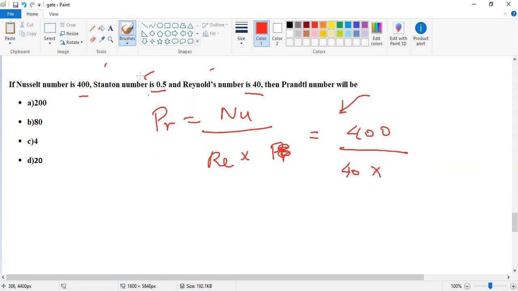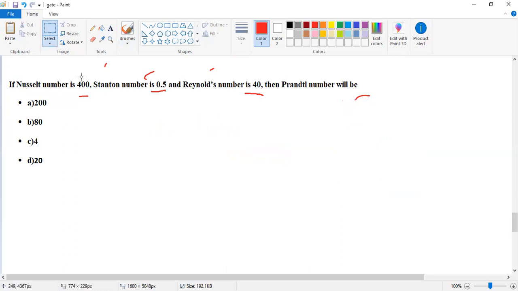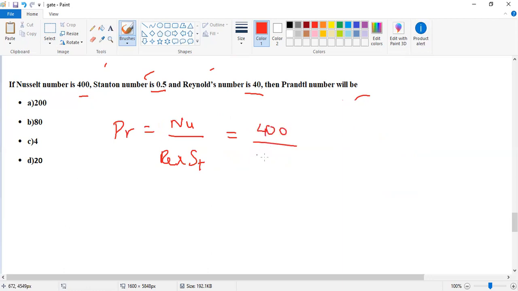Once again, we clear the equation. Again, I write it. Prandtl number equals Nusselt number divided by Reynolds number and Stanton number. So the Nusselt number is 400, divided by the Reynolds number 40 and the Stanton number 0.5.